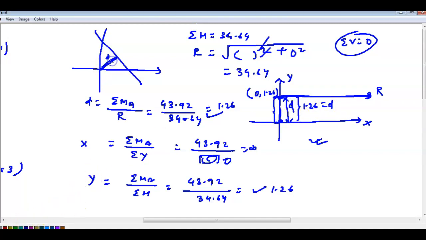This one you can do only when you get the x intercept and y intercept. I told you, D is the distance of the resultant from the origin. First you have to find the x-intercept and y-intercept, draw the line, and then you can check the distance from the origin. Here x-intercept is not there, only y-intercept is there, going parallel to the x-axis. So the distance from the origin to the resultant is this. D is the distance from the origin to the resultant.